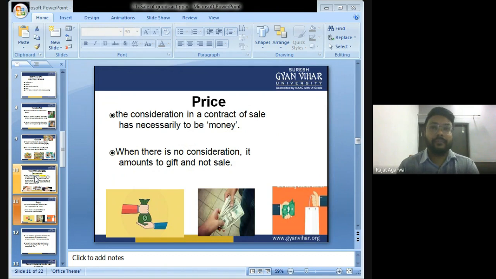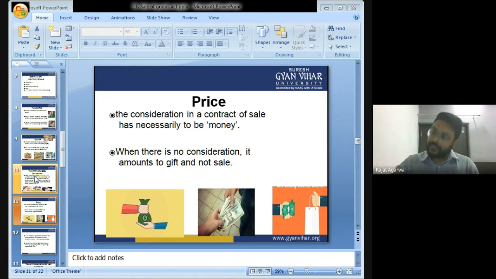For example, if I sell my bike to my neighbor and in exchange of my bike, the neighbor has given me a TV. So I sell my bike to the neighbor and purchase the TV, and the neighbor purchases the bike and sells the television. This type of contract will not be covered under the Sale of Goods Act 1930 because in the Sale of Goods Act there should be some price.